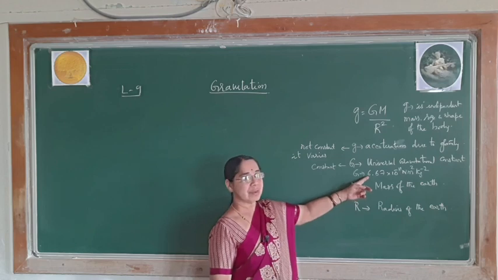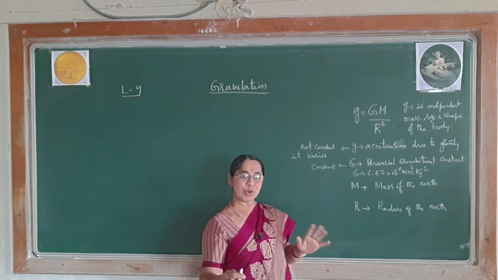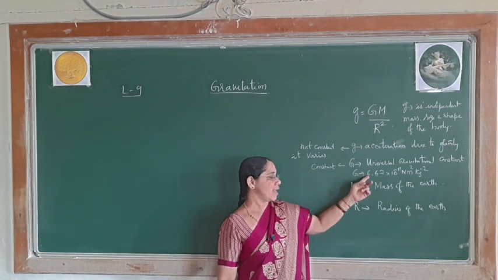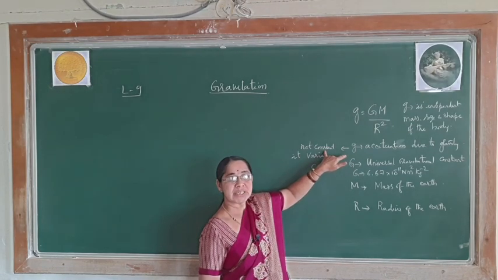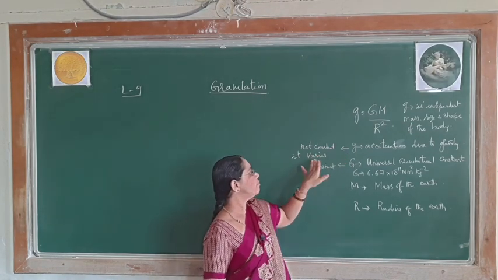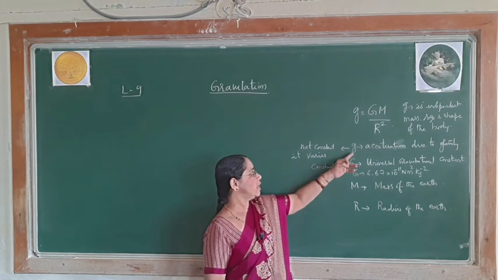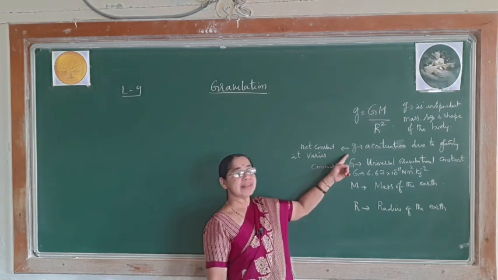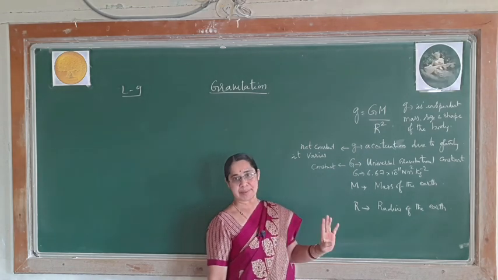This will never change wherever you go throughout the universe, but this small g does not remain constant, it varies. Hence, remember this g varies from place to place. So, you should be very clear: whenever you write the expression, capital G and small g are totally different, they are not the same.